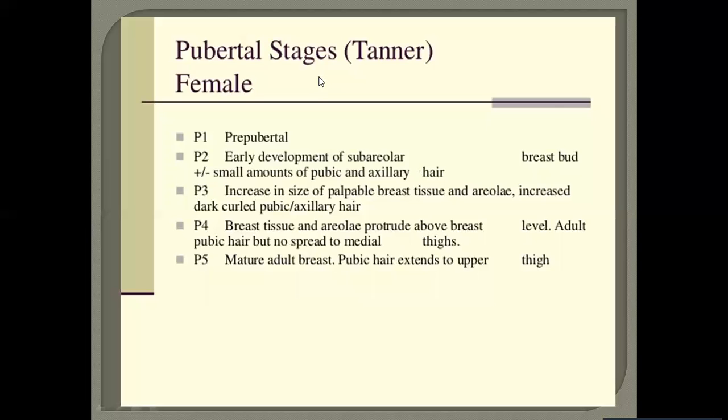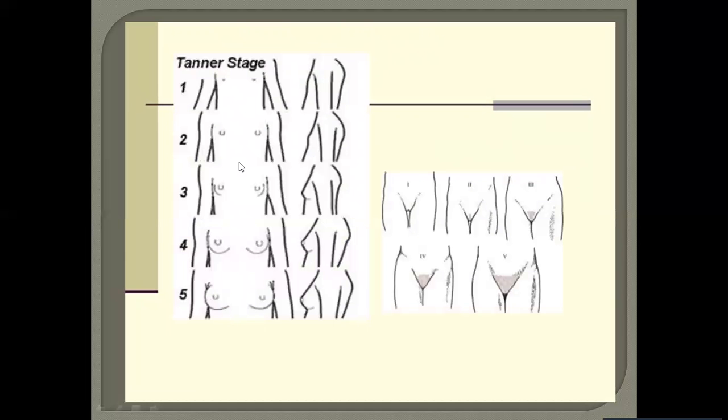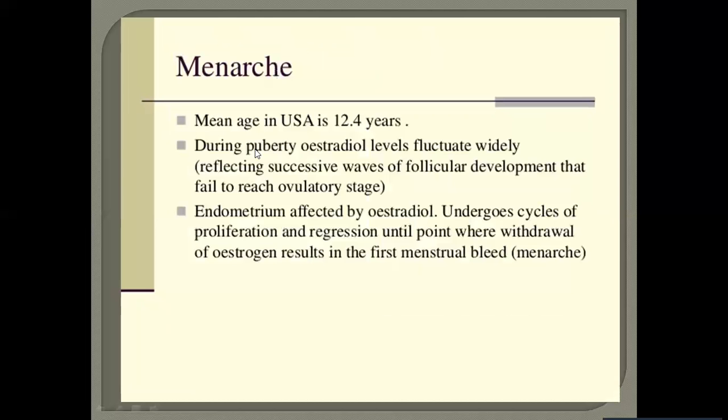The pubertal stages or the Tanner stages are described as P1, P2, P3, P4, and P5. Here you can see the diagram. There is the menarche. During puberty, estradiol levels fluctuate widely. The endometrium is affected by estradiol and undergoes cycles of proliferation and regression until the point where withdrawal of estrogen results in the first menstrual bleed.